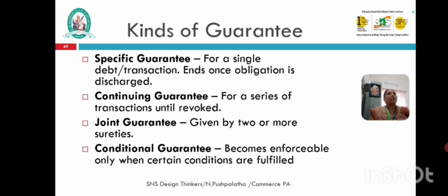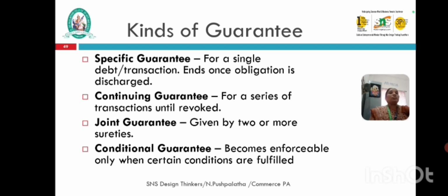These guarantees help the creditor by offering multiple sureties to spread risk. For example, on contribution, a surety who pays extra can claim contribution from the other sureties. These are the points in joint guarantee.